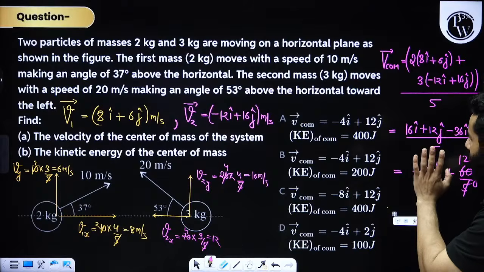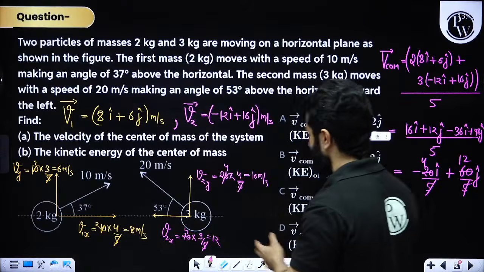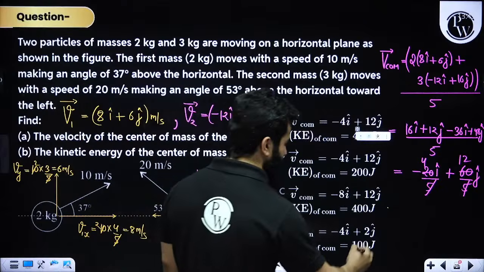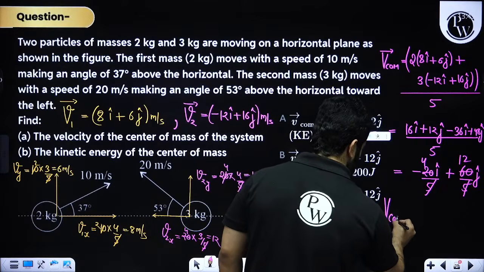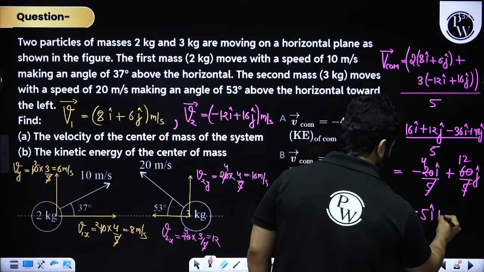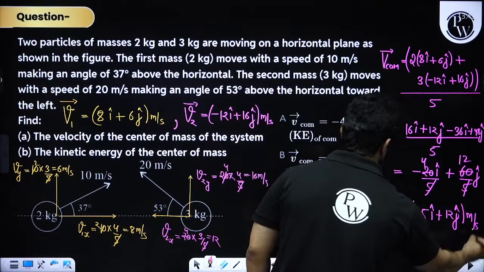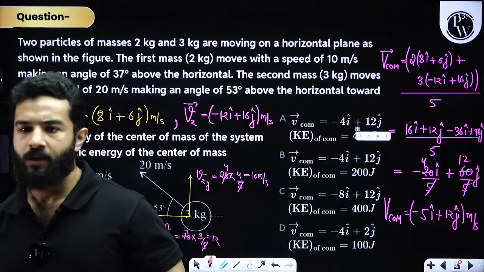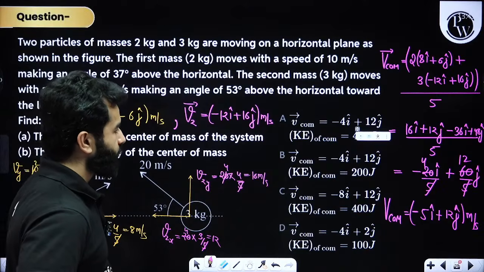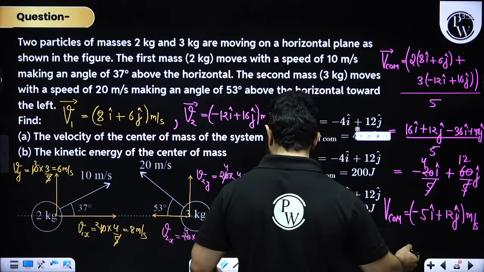So either it's going to be A or it's going to be B. Whereas when kinetic energy is concerned, just a second, let me also explain kinetic energy to you. So finally velocity of center of mass is coming out to be minus 5 i cap plus 12 j cap, in meter per second. Sorry, minus 4. By mistake I have written minus 5. This is minus 4.